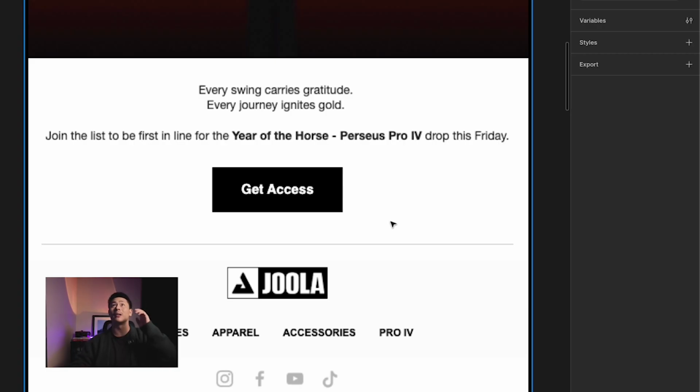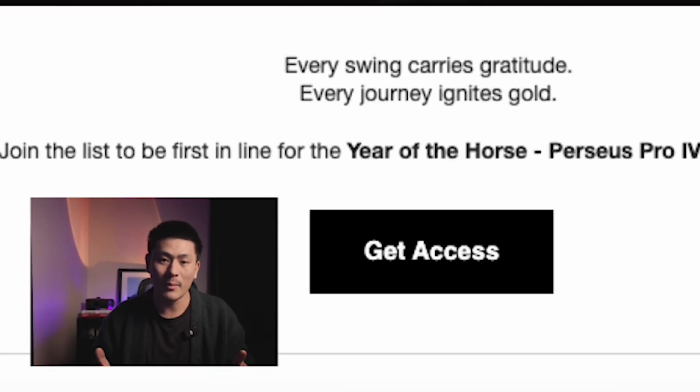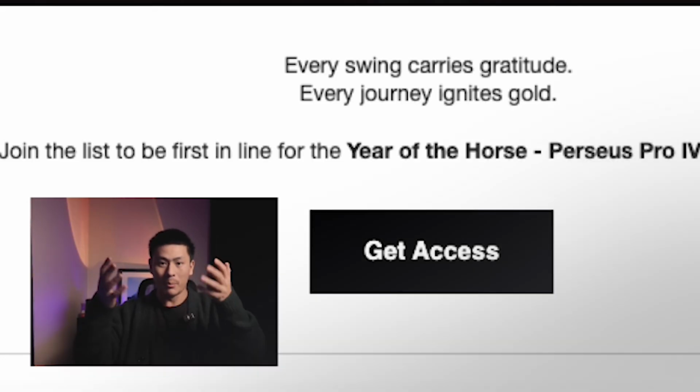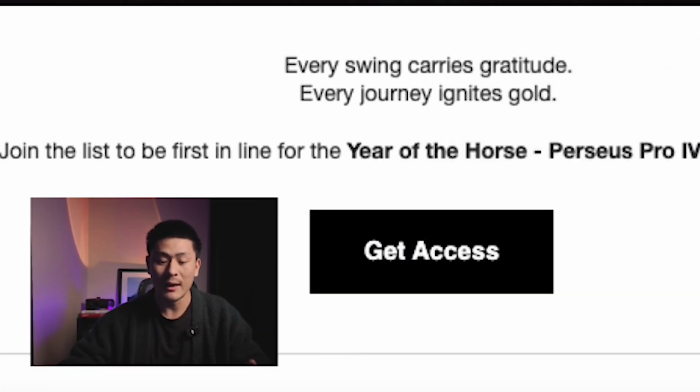Imagine it's just a big old lob. They're here and just a big whiff, right? And that is that they are mentioning that this drop is coming this Friday, right? But it's so buried, right? It's so small. Something you have to remember is when you're viewing an email, we want it to be skimmable. We want the most important information to be as bold in our face. We don't want to dig for information. We don't want to read. We just want to know what the most important information is. And for this, it's literally, hey, it's dropping this Friday.